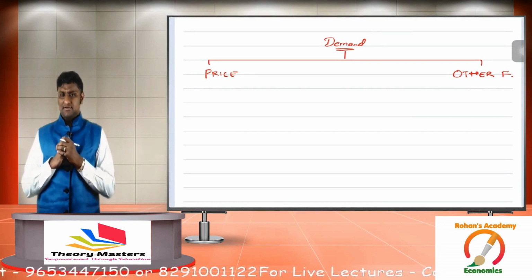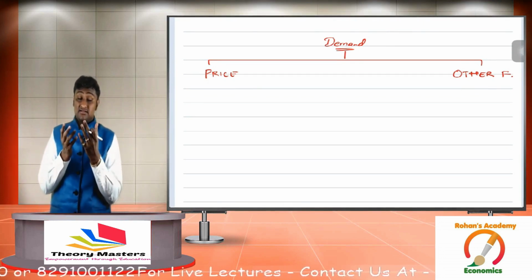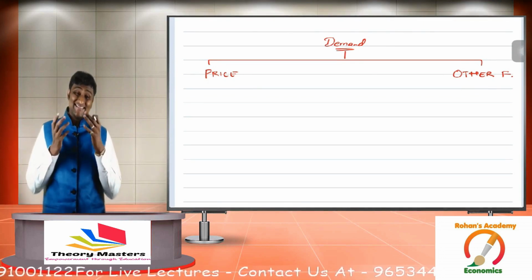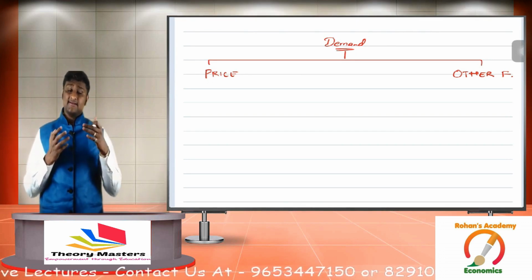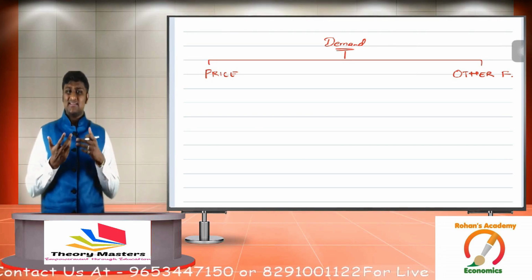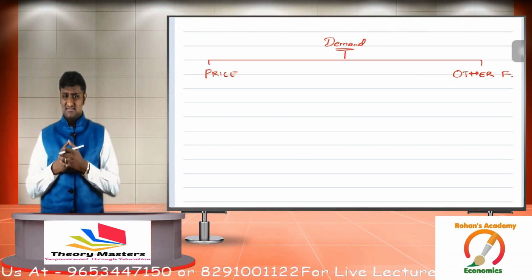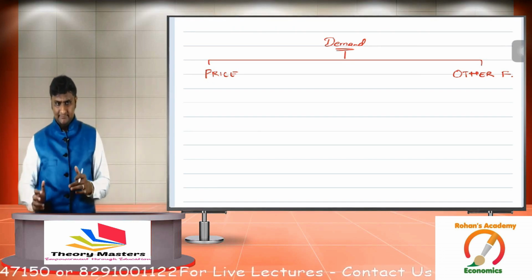एक साइड पे मैंने लिया है प्राइस और दूसरे साइड पे मैंने लिया है all other factors. All other factors includes income, because income also affects demand. Then it includes weather condition, fashion, utility, quality, advertisement, taste and preferences, and many other factors. We take it on the other side.